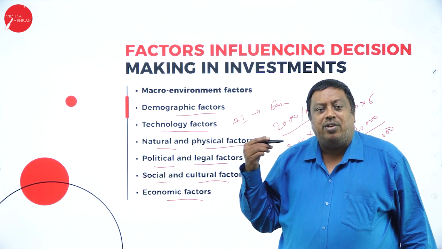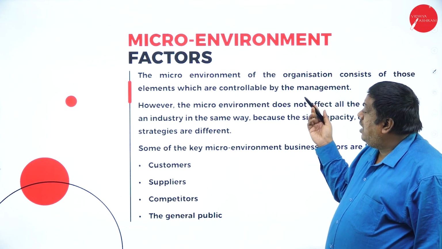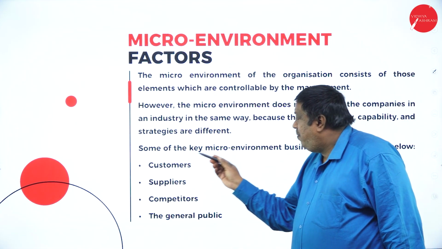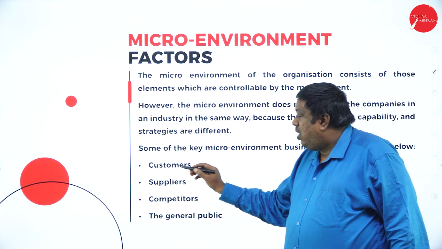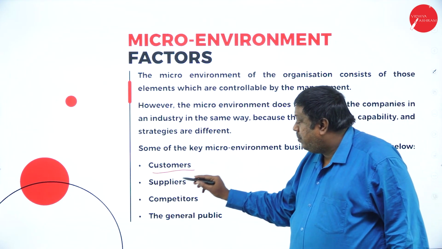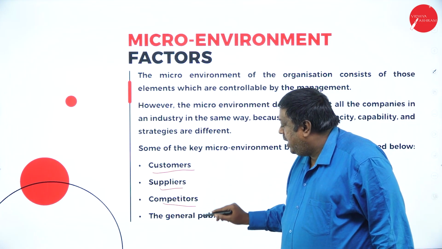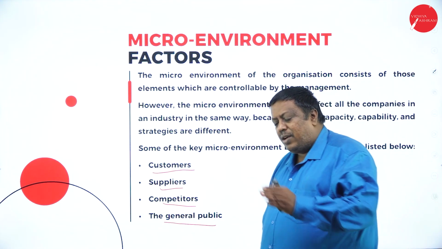Whether I should invest for the long run or for the short run. And we have here the main key factors of the micro environment, as I said, small. See, by taking the example of business, we are saying here micro environment: customers, suppliers, competitors, and the general public. See, based on this, we have to think.